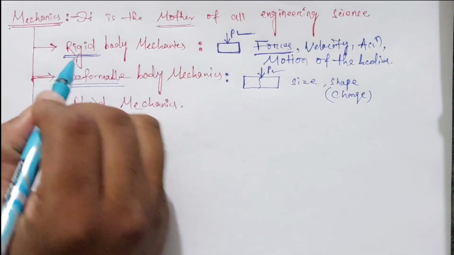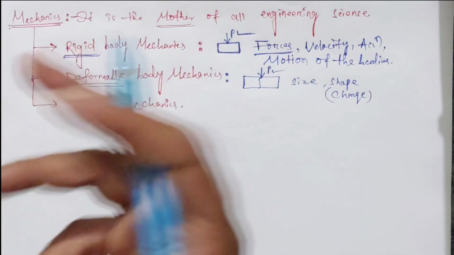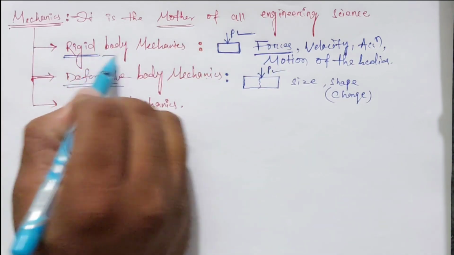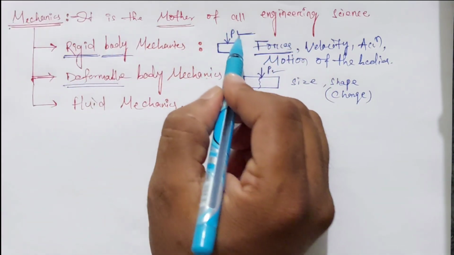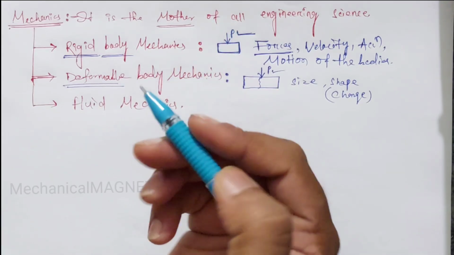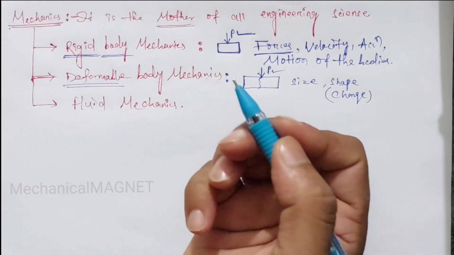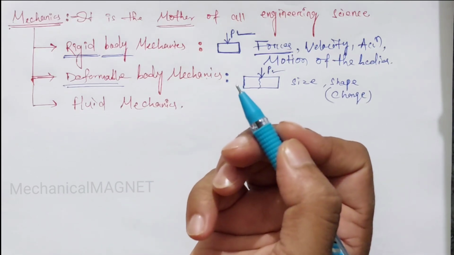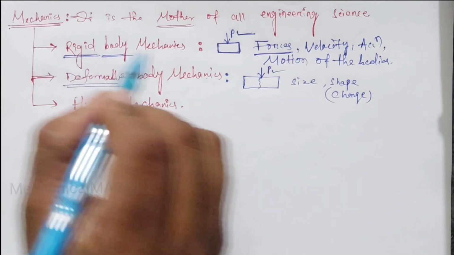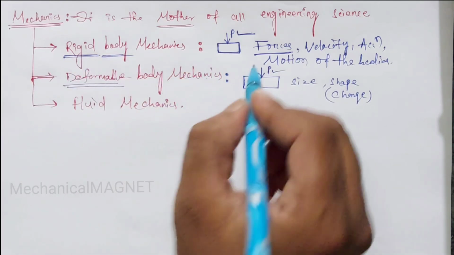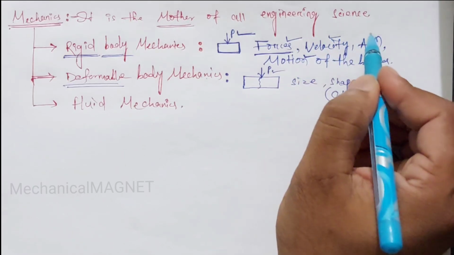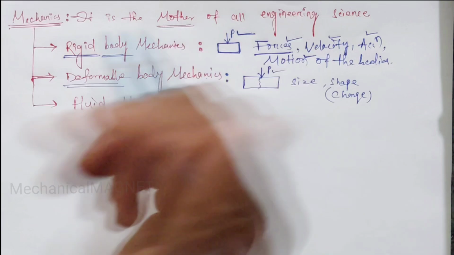Actually, in this universe there is no rigid body. Nothing is rigid; whatever we apply a force to will deform. But here we are doing a consideration, an ideology. Because of that ideology we are just considering the body as rigid, meaning we will focus on the forces and the motion, and due to the motion, what is the velocity, what is the acceleration, what is the displacement of the body.